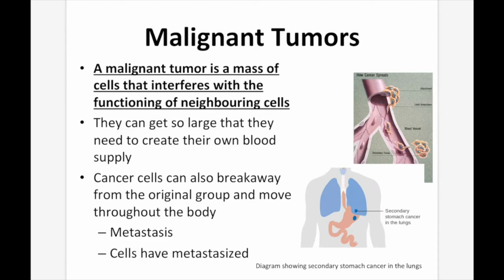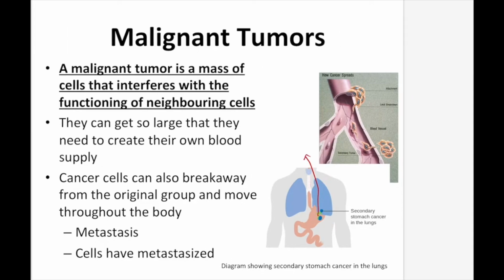And you can see in this diagram right here, it's a very simplistic drawing of what I mean. If you get cancer, say, in your stomach, it can move to neighboring areas, like the lungs. So just because it's in the stomach doesn't mean it has to go somewhere near. Once it's in the blood supply, it can go anywhere. So you could have cancer in the stomach and end up with cancer in your brain, or cancer in your liver, or kidneys, or what have you.